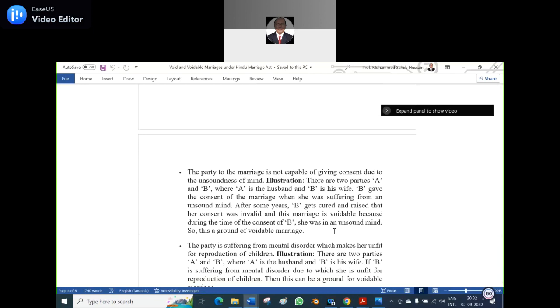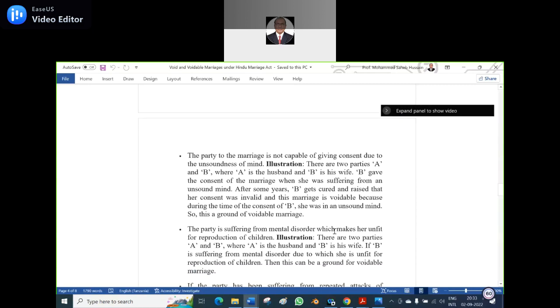Illustration: there are two parties, A and B, where A is the husband and B is his wife. B gave the consent to the marriage when she was suffering from an unsound mind. After some years, B gets cured and realizes that her consent was invalid and this was a voidable marriage, because at the time of the consent she was of unsound mind. So, this is a ground of voidable marriage.